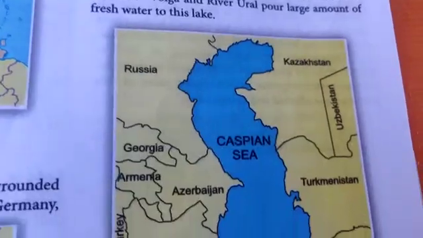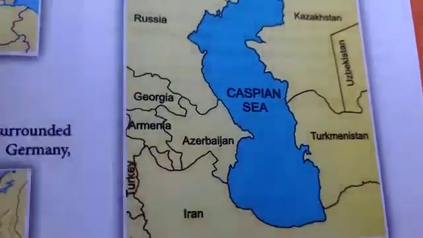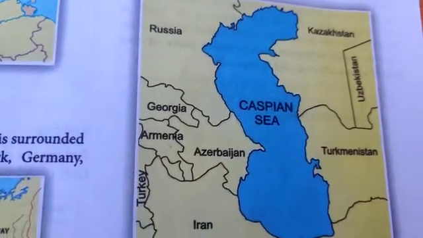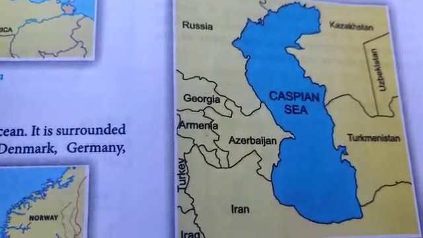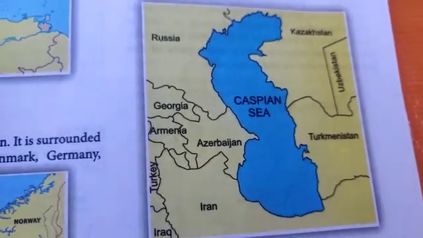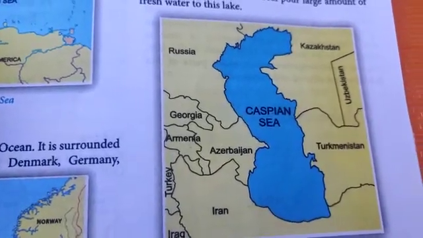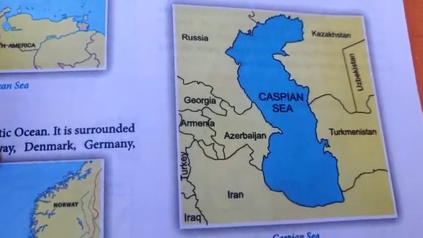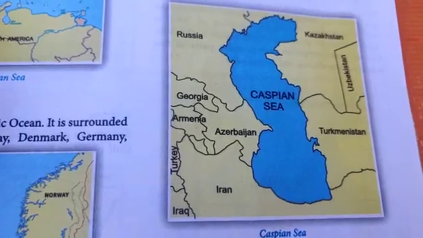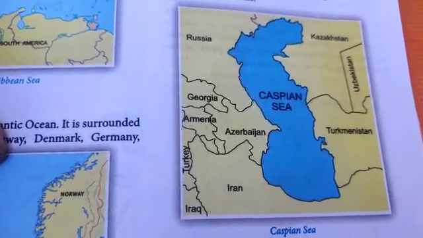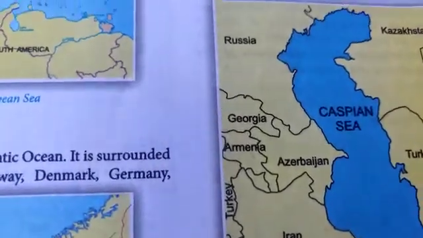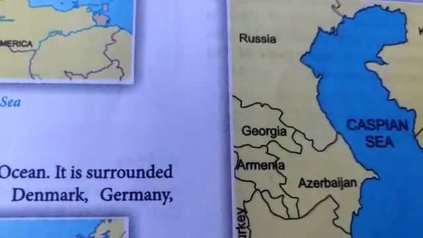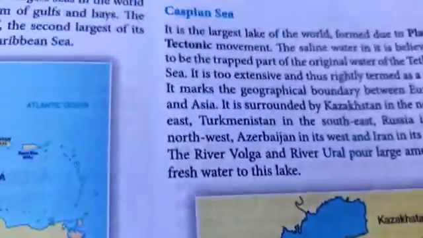Now let us look at the Caspian Sea. It is the largest. Caspian Sea is also known as the largest lake of the world, formed due to plate tectonic movement. Earlier when we had learnt about earthquakes, children, I told you about the movement of the tectonic plates. So let us not go into that once again. Now the saline water, underline that. The saline water is